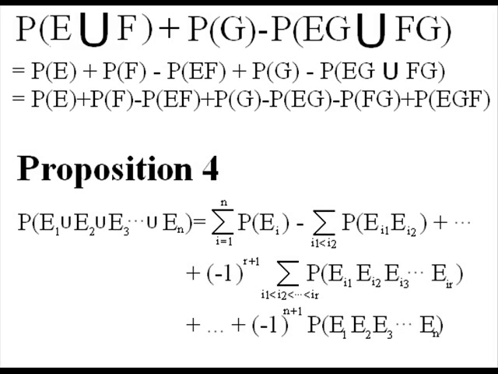Now, proposition 4 is just the general equation of pretty much what we just did. But my advice to you would be to know how to simplify it down using the earlier proposition, and if you can do that, you'll always be safe. And when you do have the equation available to you, this one right here, you can always refer to it if need be.